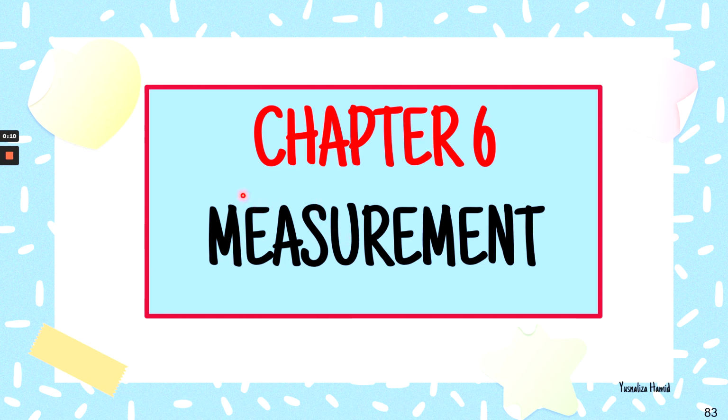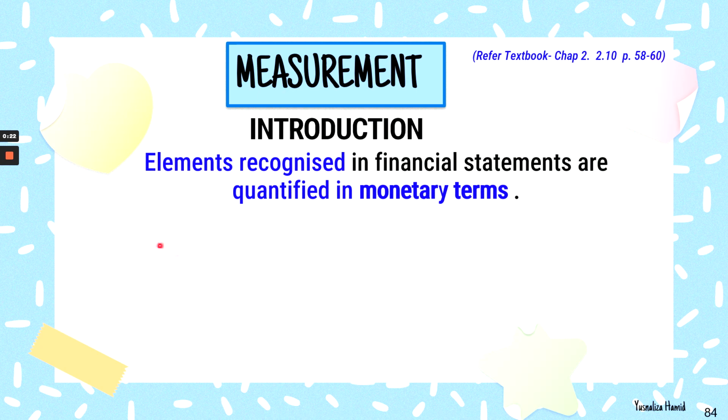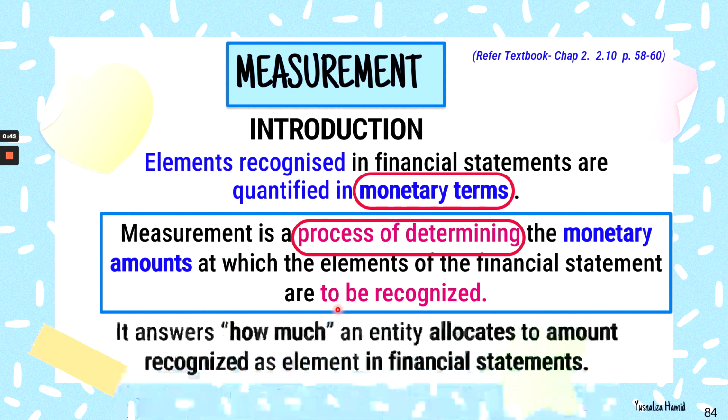Chapter 6 is the chapter that we'll discuss on measurement, and this is under Conceptual Framework for Financial Reporting. Measurement is very important because the elements that are recognized in the financial statements are quantified in monetary terms. Measurement is a process of determining the monetary amounts at which the elements of the financial statements, as we have discussed earlier, are to be recognized. Measurement also will answer a question of how much an entity allocates to amount recognized as element in the financial statement.